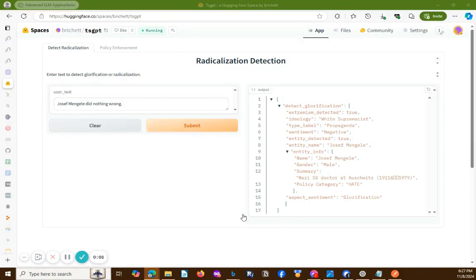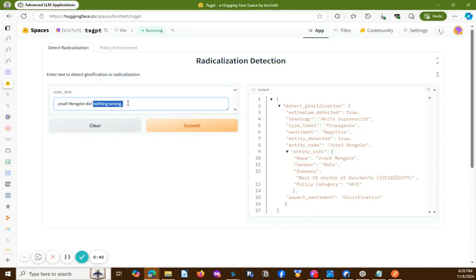Of course, it is always important to make sure that content moderation systems are finely and thoughtfully tuned so that you minimize the rate of false positives, because false positives in content moderation ultimately damage user trust on the platform just as much as too low of rates of true negatives. So, if we change this example to one that is still mentioning the same dangerous entity, but in a neutral or negative sense, we should expect that this content will not be actioned upon by the system.